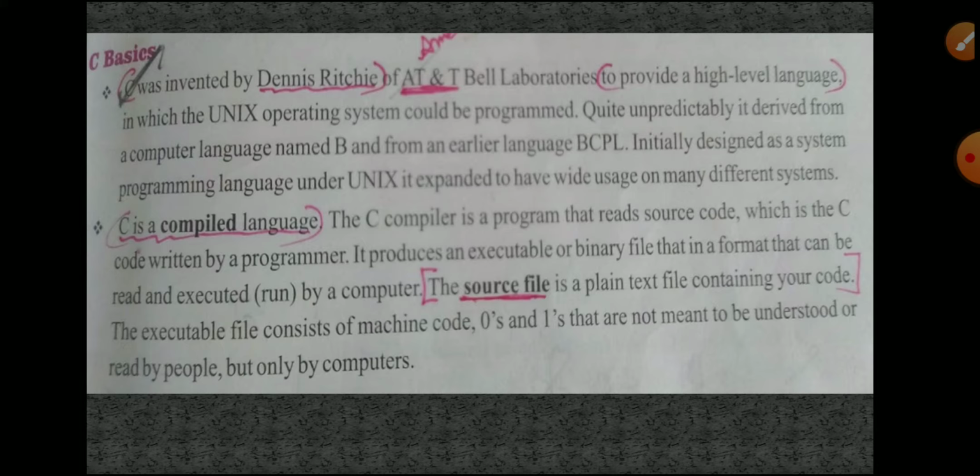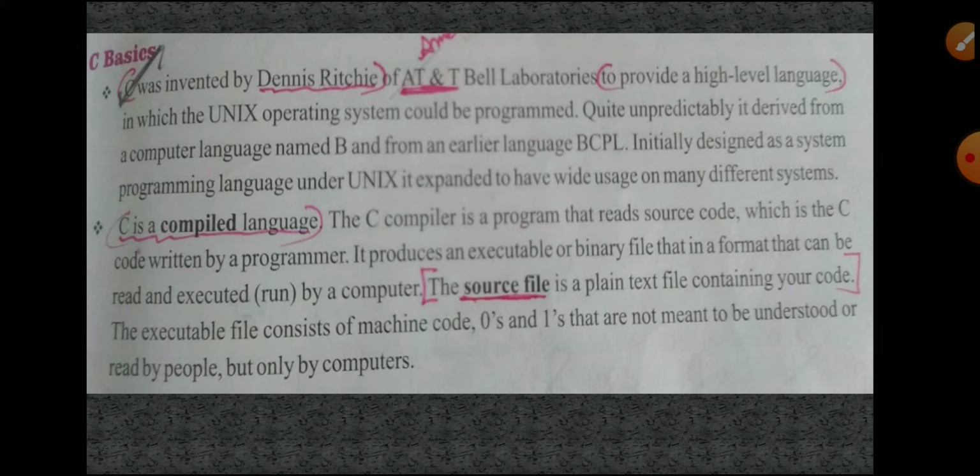This C language is a high level programming language. This language was installed and executed in a Unix operating system. Everything was programmed in a Unix operating system. Only afterwards did they derive that programming language for other operating systems also.